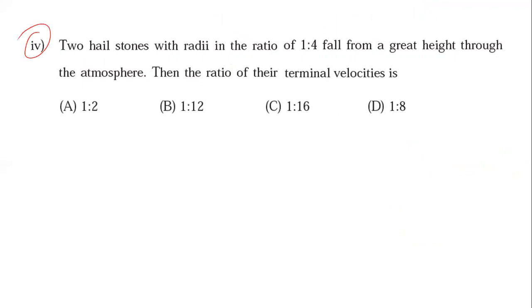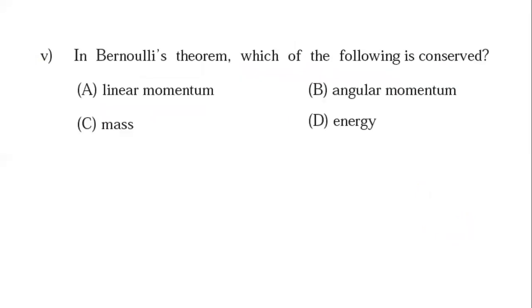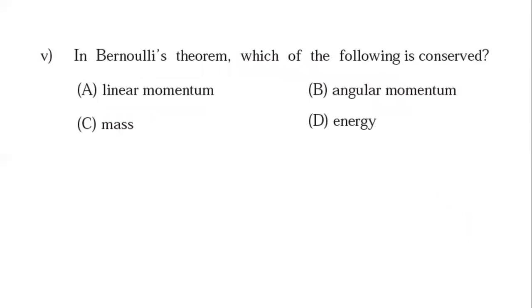Now next one. Two hailstones with radii in the ratio 1:4 fall from a great height through the atmosphere. The ratio of their terminal velocity is? So here terminal velocity is proportional to r square. We have to use this relation, then you will get the answer. Next one, Bernoulli's theorem. Which of the following is conserved? So in Bernoulli's theorem, energy is conserved.